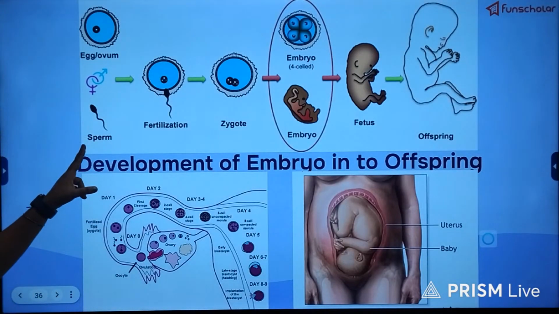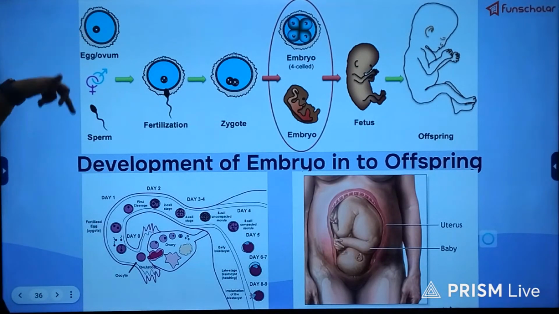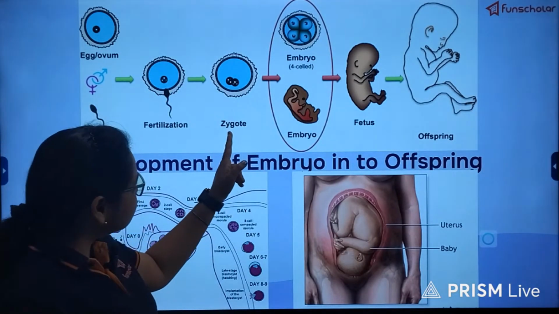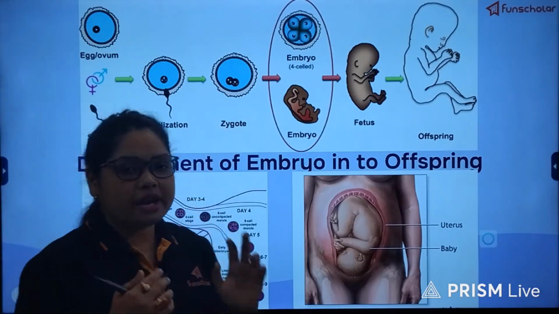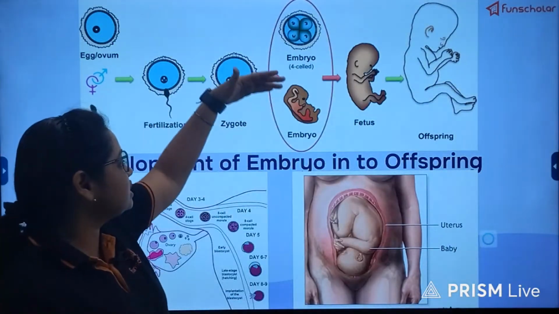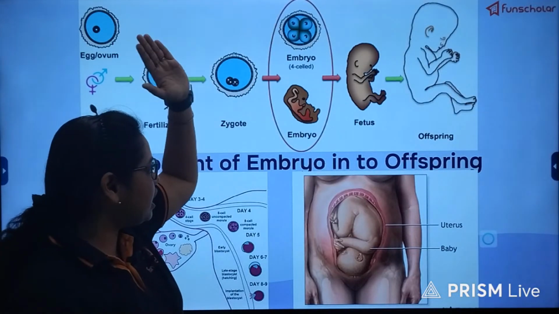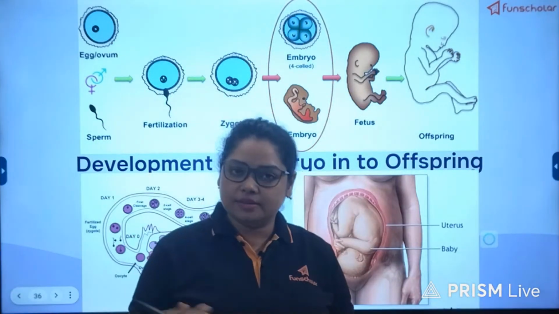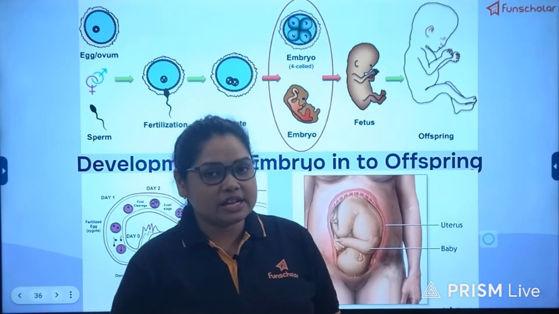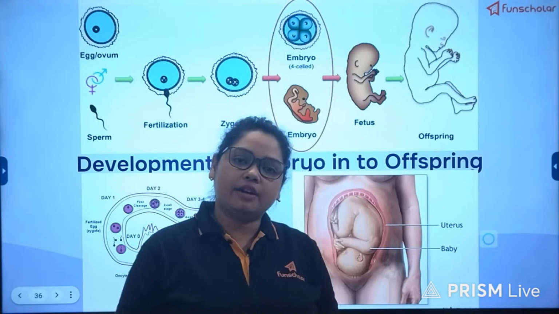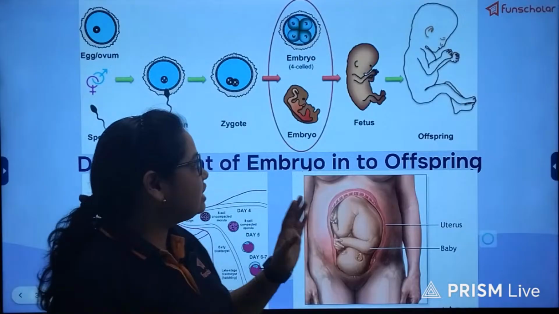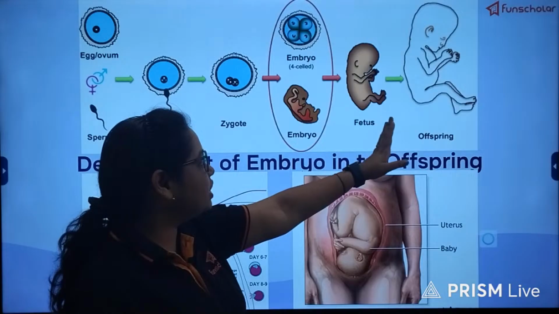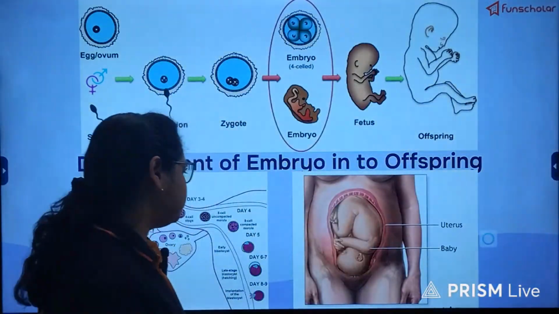So the sperm over here is there and the egg is there. Both of them fuse to form the zygote. Then the zygote is a single cell. From that it undergoes mitotic cell division to form the four-cell stage called the embryo, and then it continues to divide. There are other names also, such as blastocyst, morula, about which you will learn in higher classes. Ultimately they develop into the fetus. The fetus, when given birth, is the new individual or the offspring.